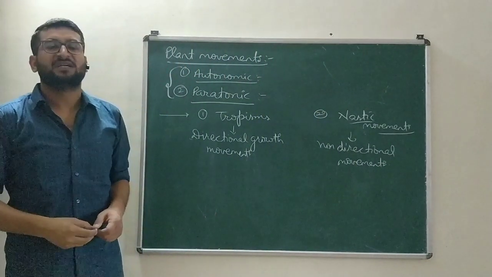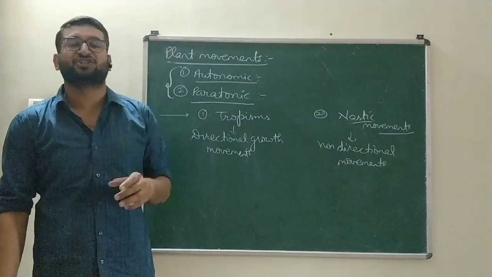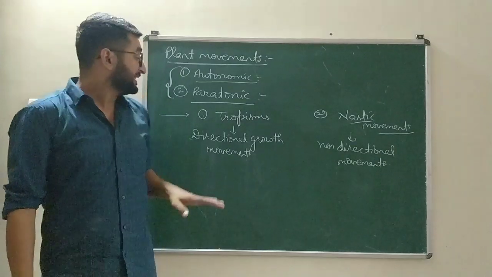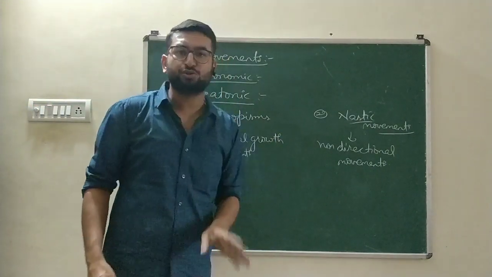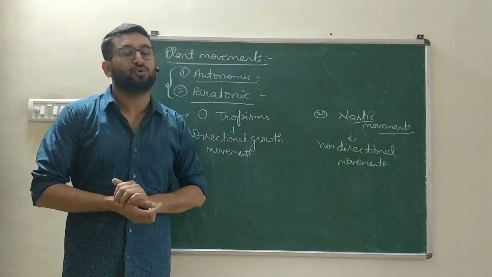These movements do not depend on the direction of stimulus. Tropisms are only growth movements, whereas nastic movements are growth as well as non-growth movements.